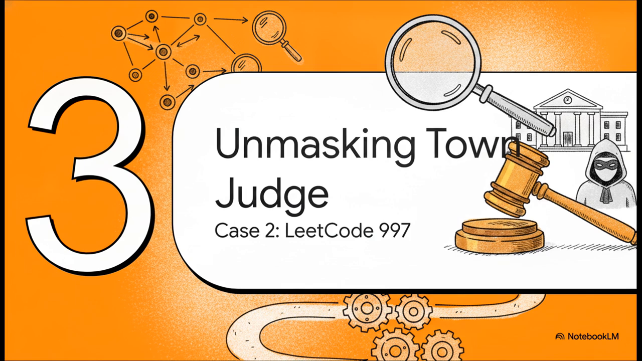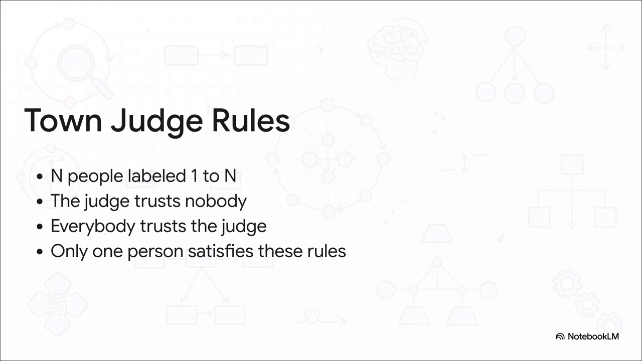Moving right along to case 2, unmasking the town judge. This one comes from LeetCode 997. Let's escalate our detective work a bit to directed graphs, where trust only flows one way. Picture this scenario. We've got n people in a town, labeled 1 to n. The rules are super strict. If a town judge exists, they trust absolutely nobody, period. However, everybody else in town trusts the judge. We're given an array where each entry shows that person A trusts person B. From this massive web of one-way trust, we need to find the one single entity who hoards all the trust but gives absolutely none away.